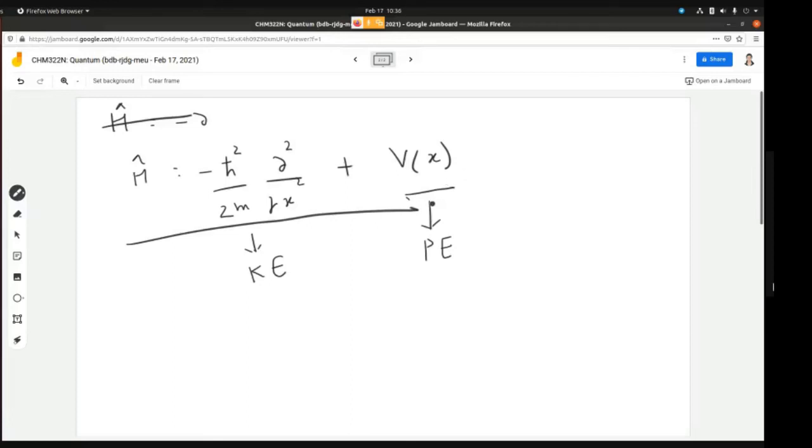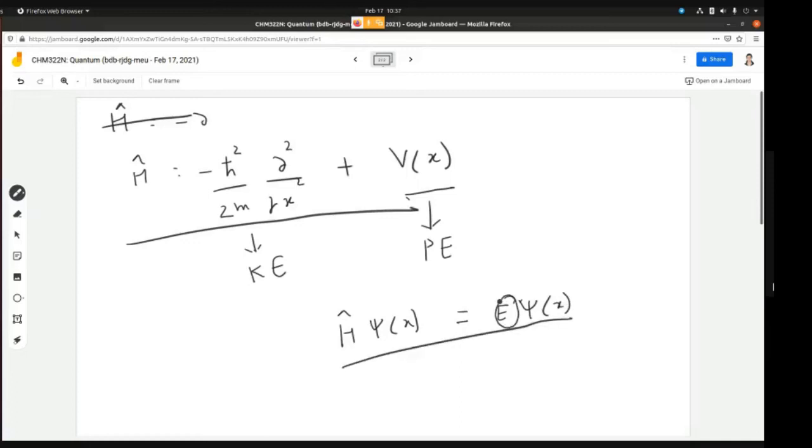All you had to do was apply this equation onto the state psi. If you apply H psi, you will get E psi.